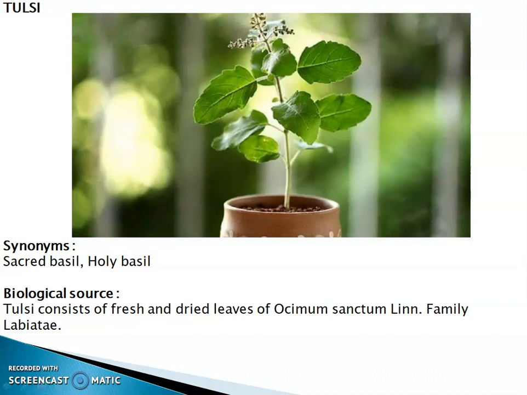Tulsi. Synonym: sacred basil or holy basil. Biological source: Tulsi consists of fresh and dried leaves of Ocimum sanctum Linn, family Labiatae.